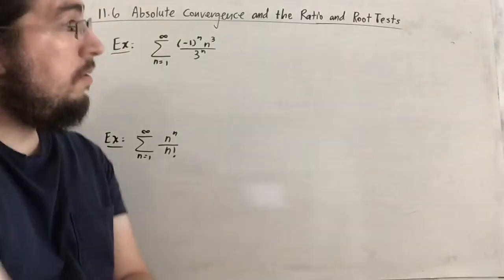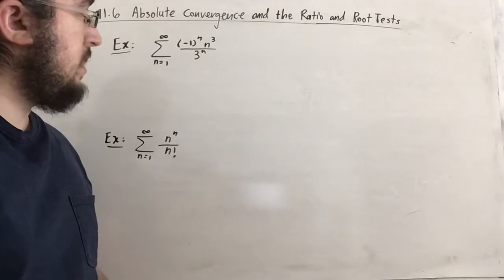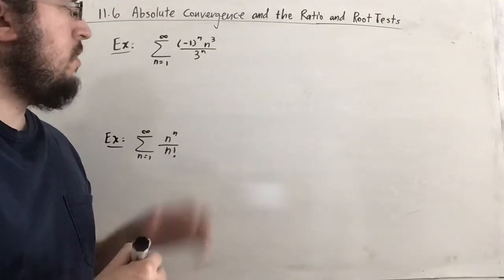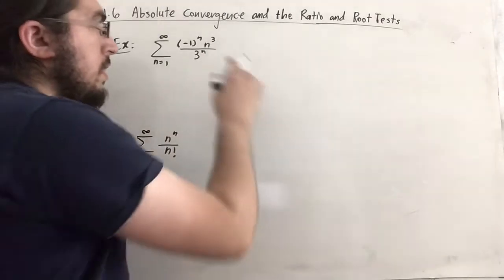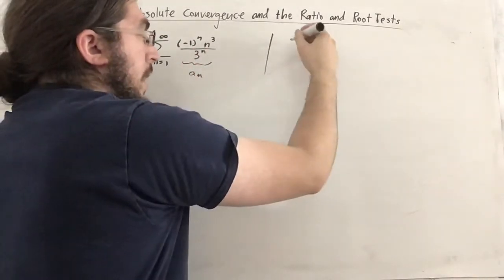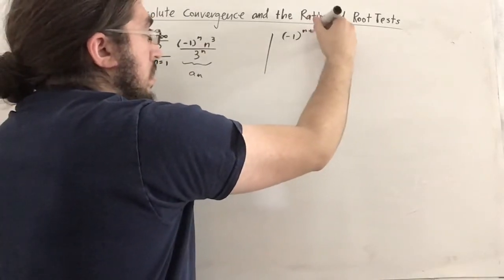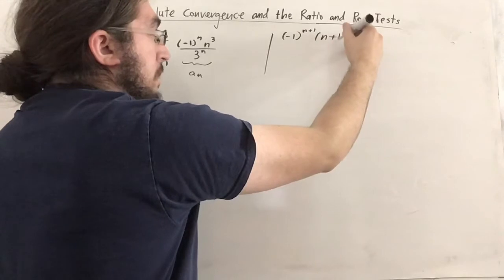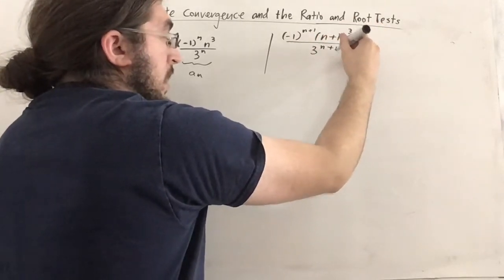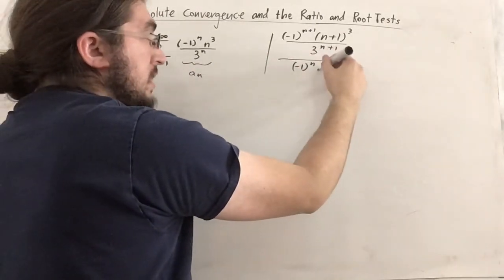All right, so now testing for convergence or divergence with these two examples here, I want to try to use the ratio test, of course. Now, what you may expect me to do is, well, this is a sub n. So you may expect me to write the absolute value of a sub n plus 1. So replace n with n plus 1 everywhere you see an n, and then divide this by the original a sub n with just n's instead of n plus 1's.